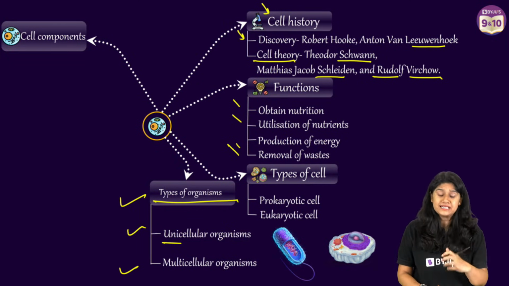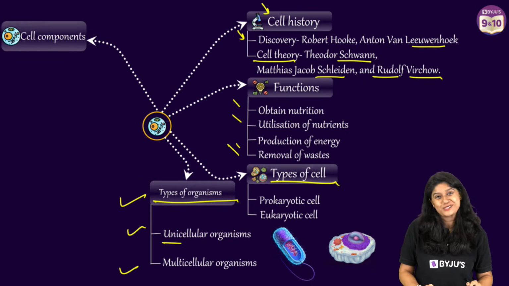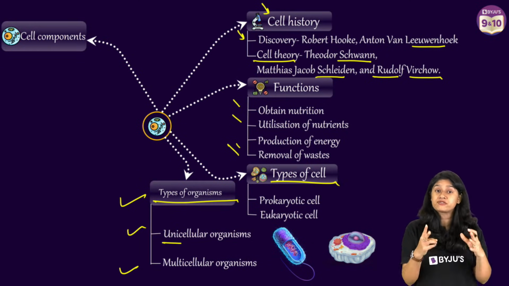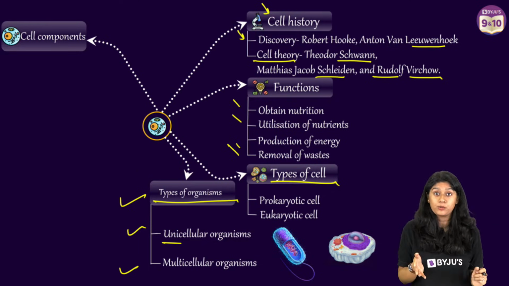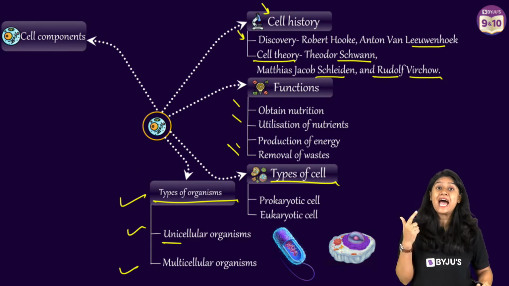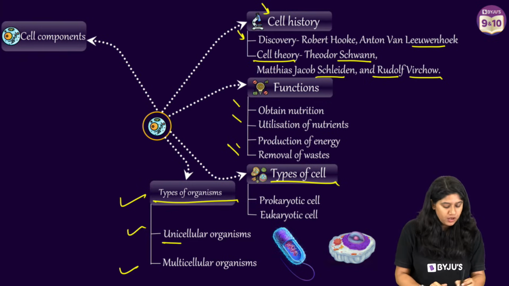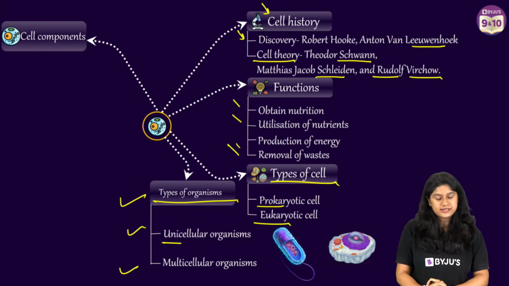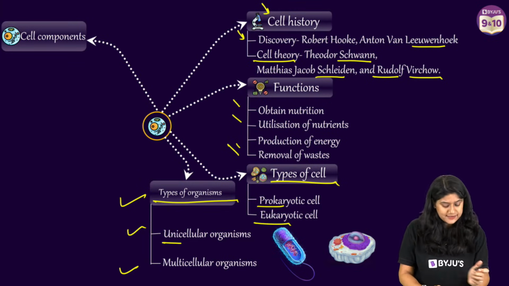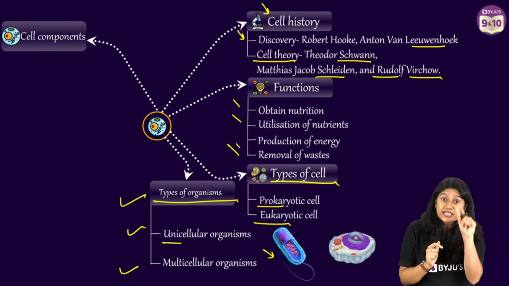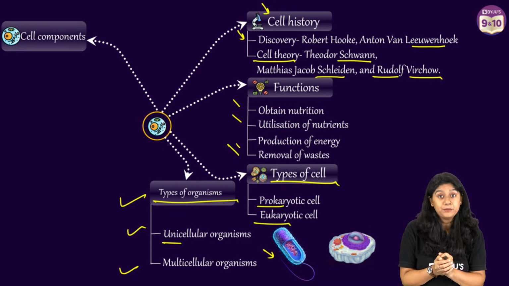Now quickly, let's understand more about the types of cells. We have two different types of living cells: prokaryotic cells and eukaryotic cells. Prokaryotic cells are the cells which do not have the genetic material inside a membrane.